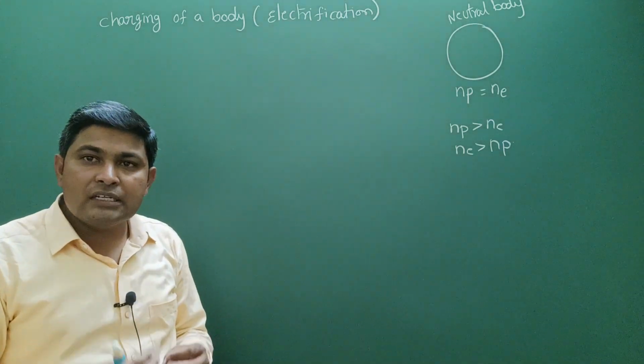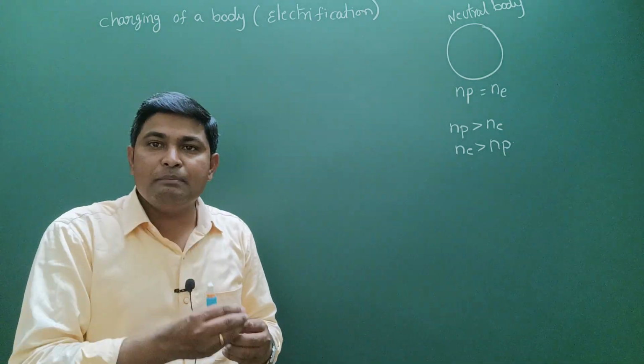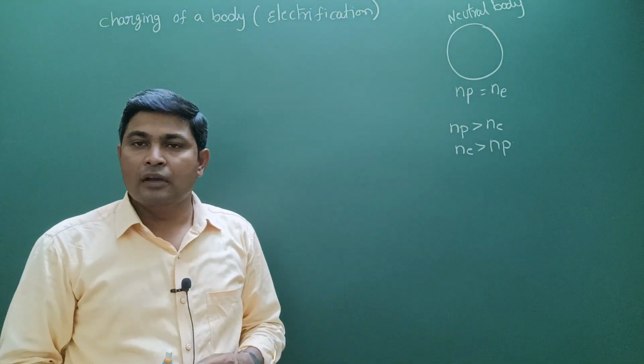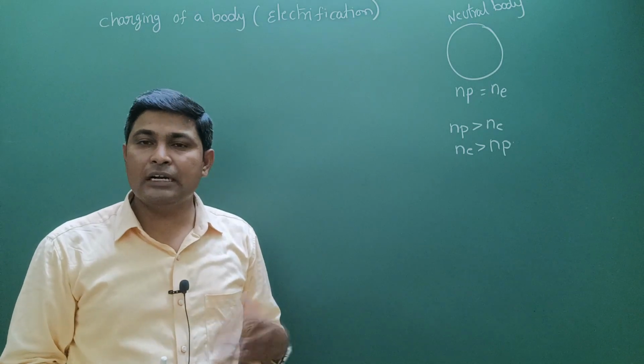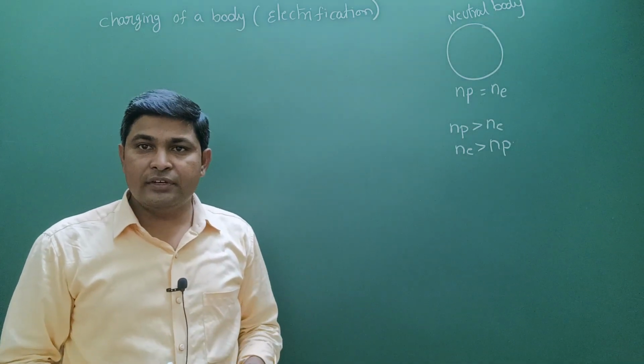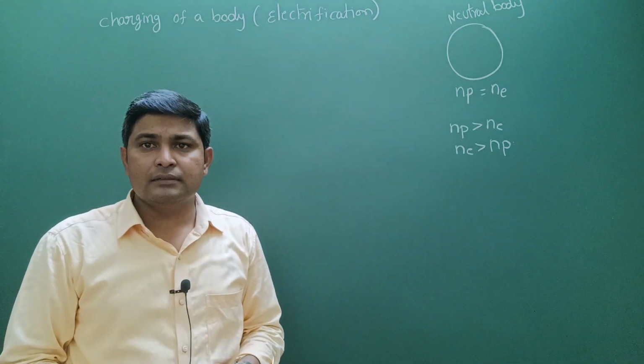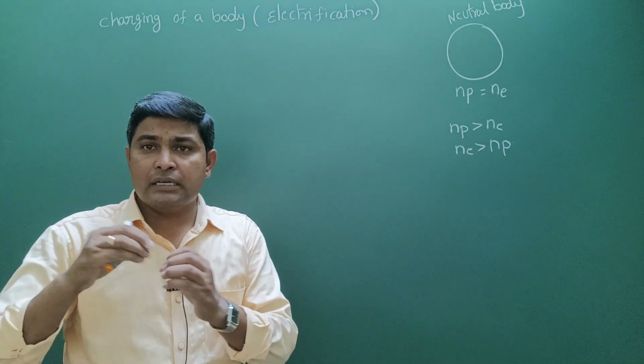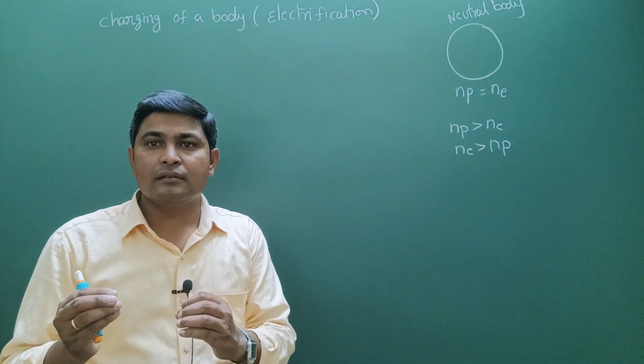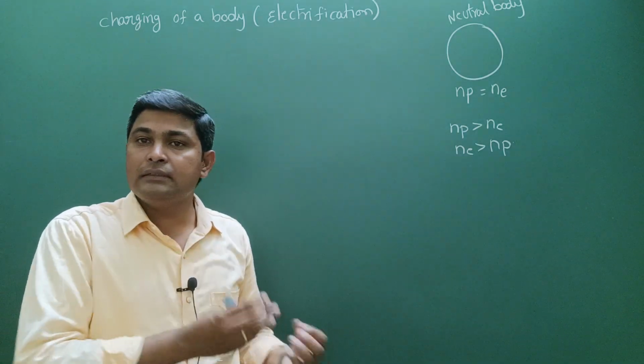Because we can transfer the electrons from one body to another body. Why not protons? Because in the previous video we have seen that protons are heavier in mass, whereas electrons are very light when compared with protons.